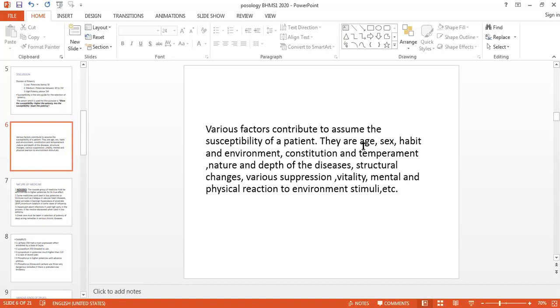But on the other hand, in old age the immunity is very less, and the susceptibility decreases because of the wear and tear of the tissues or certain degenerations.